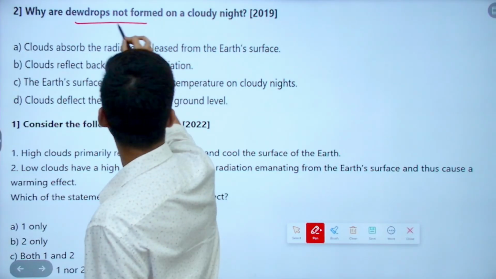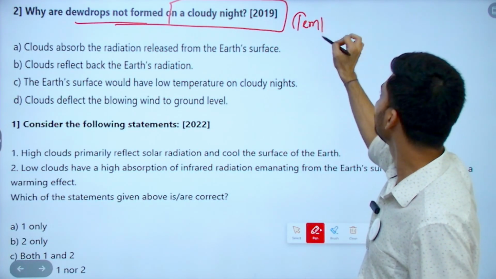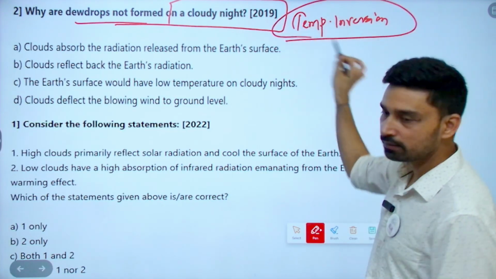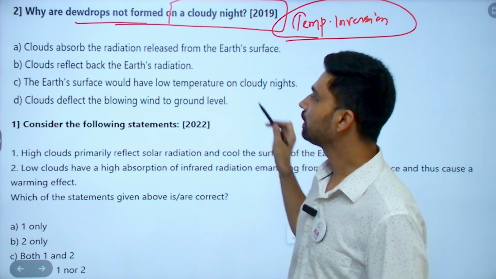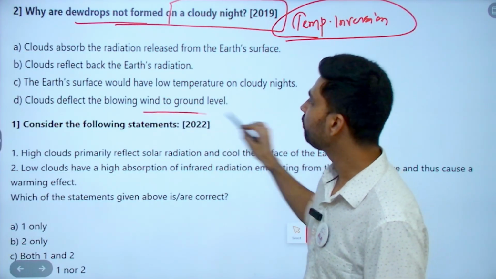Next is, why are dewdrops not formed on a cloudy night? This is related again to temperature. I told you, temperature inversion. We have to study it in the temperature chapter. So again the theme is being repeated. Clouds absorb the radiation released from the Earth's surface. Clouds reflect back the Earth's radiation. Earth's surface would have low temperature on cloudy nights. Cloud deflects the blowing wind to ground level.